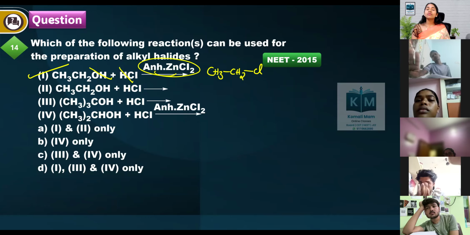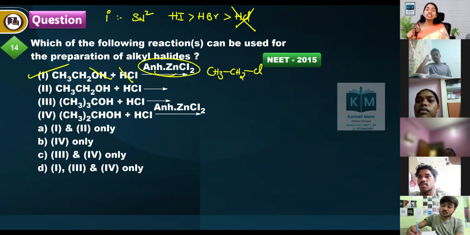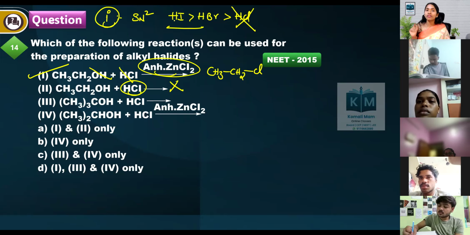Next, alcohols, when they react with halogen acids like HI, HBr, so they follow, only for primary alcohols. What are those? Methanol, ethanol, propanol, butanol. Only these 4 alcohols undergo SN2 reaction, and a strong nucleophile is favored: HI greater than HBr greater than the least one, HCl. So HCl without a catalyst doesn't undergo reaction, because it's a primary alcohol and a strong nucleophile is needed.